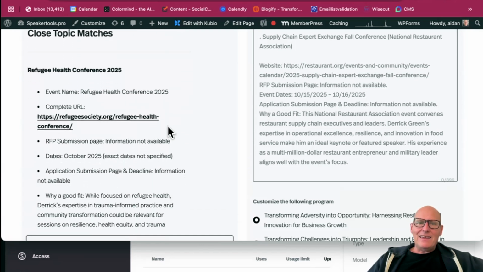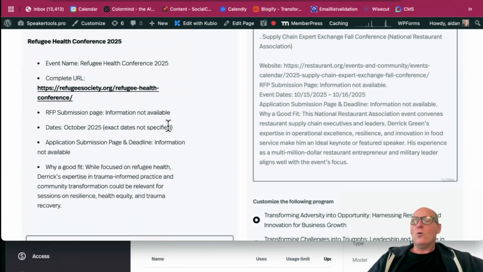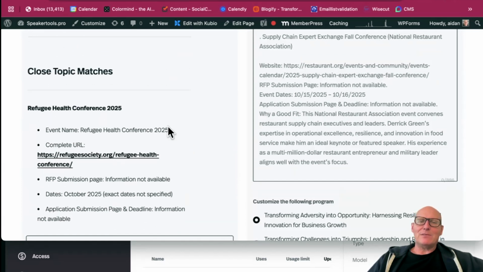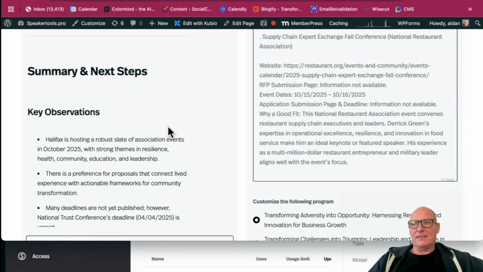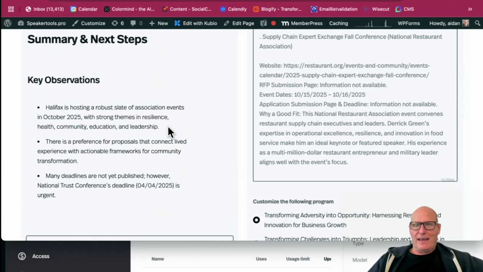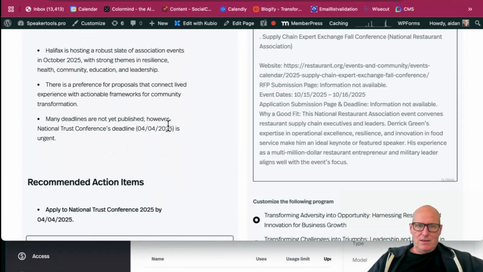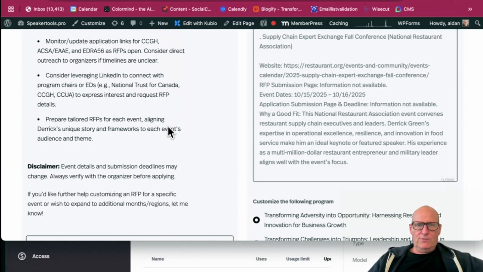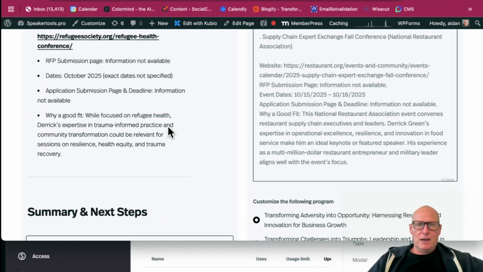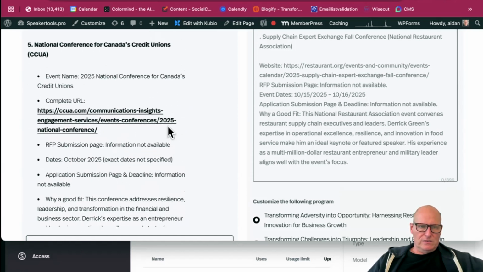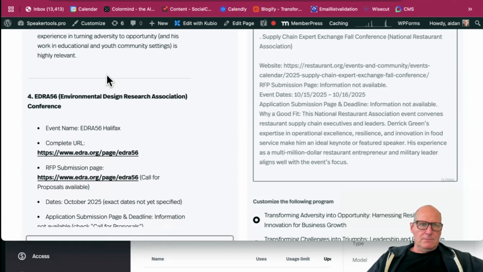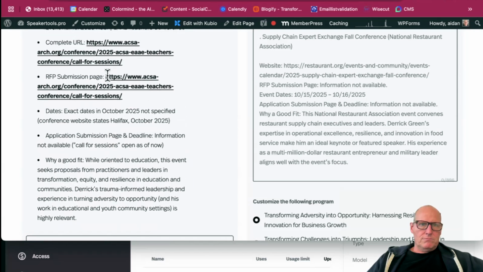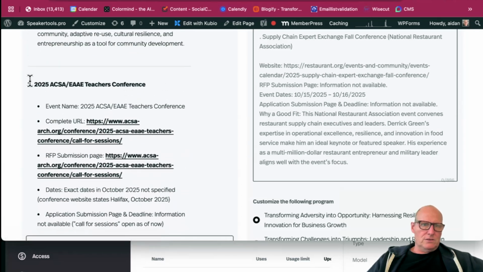And then it found close topic matches, ones that aren't an exact match for Derek's expertise, but at the same time, he could probably fork his topic and his talk to match that conference's needs. Again, it has action steps and key observations. Let's just pick one of these. Yeah, let's do the teachers conference.